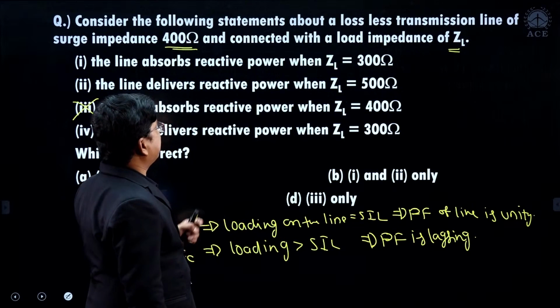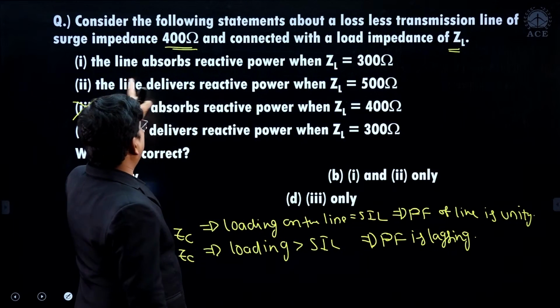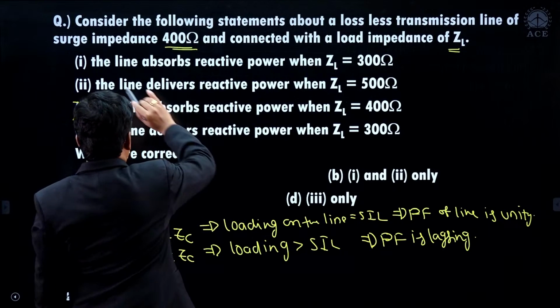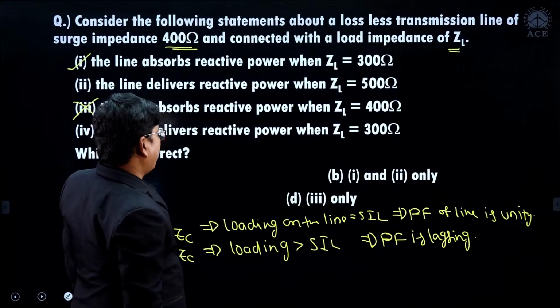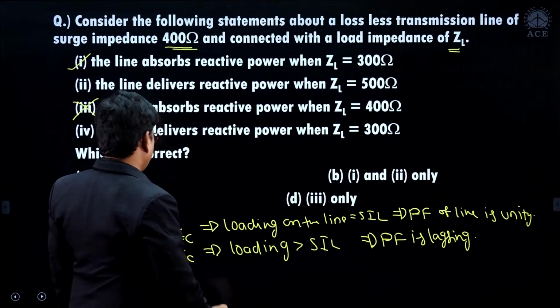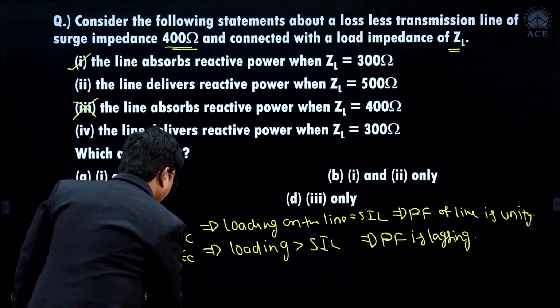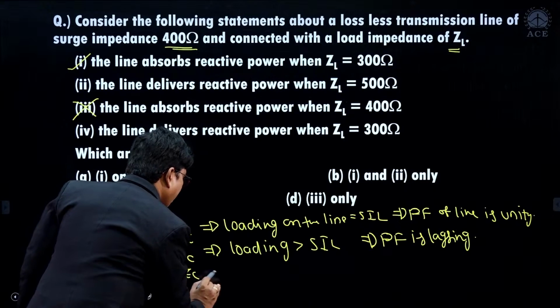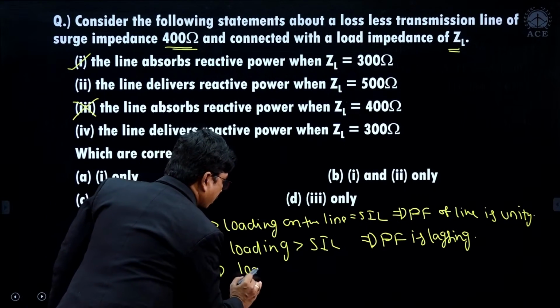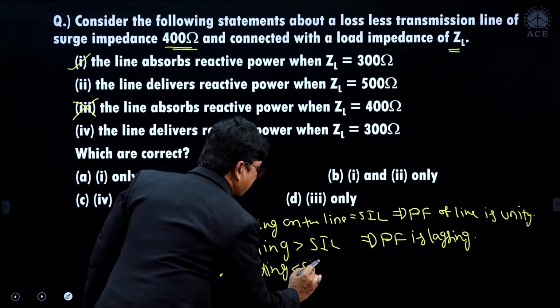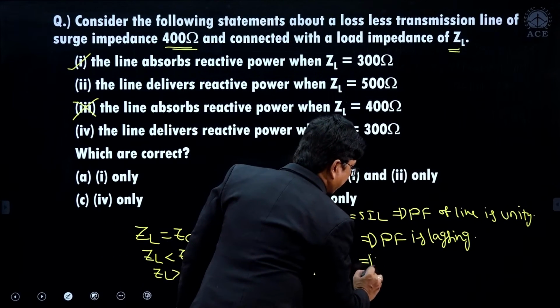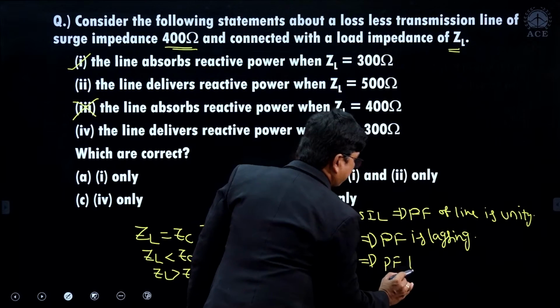Whenever ZL is less than ZC, ZL is 300, then the line absorbs reactive power. So statement 1 is correct. Line absorbs the reactive power. And next one. Whenever ZL is more than ZC, loading is less than surge impedance loading. Power factor is leading. Power factor of the line is leading.